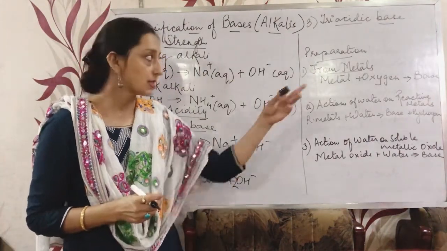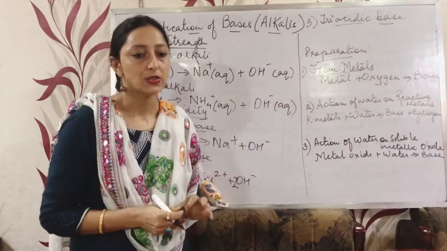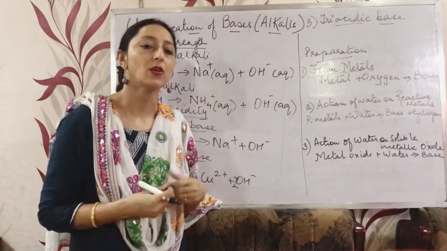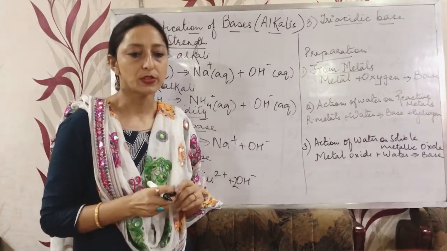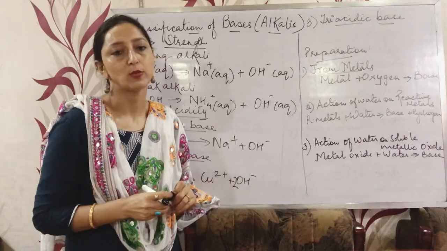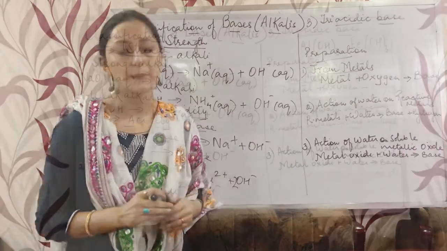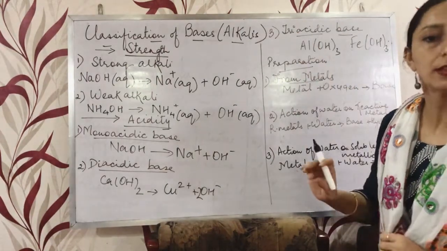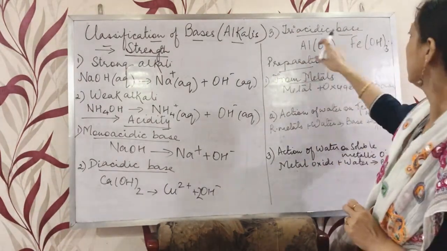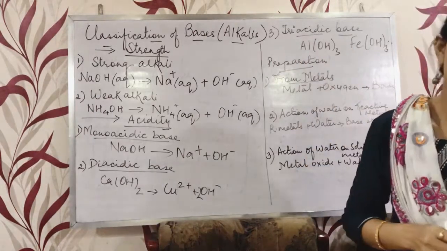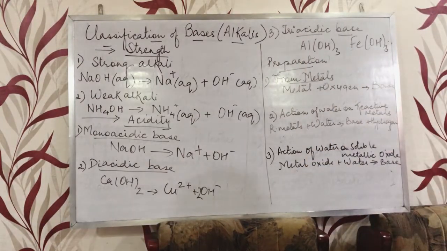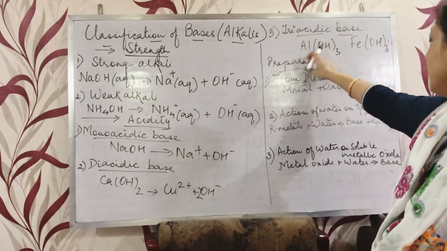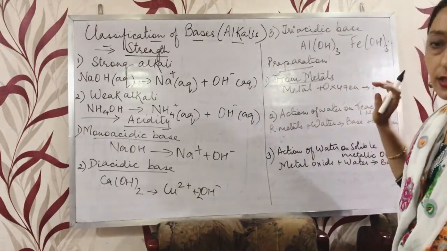Now the last is triacidic base. A triacidic base is a base that dissociates in aqueous solution or fused state to produce 3 OH ions per molecule of that base. Triacidic bases are those types of bases that dissociate in aqueous solution and form 3 hydroxide ions. For example, aluminum hydroxide and ferric hydroxide.